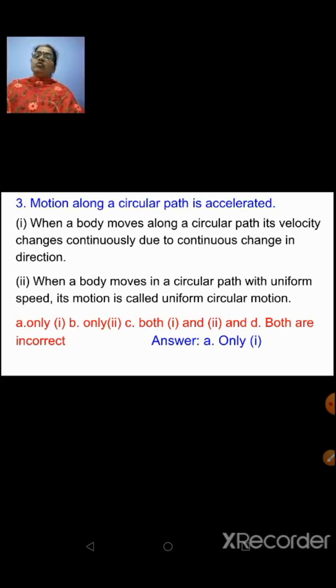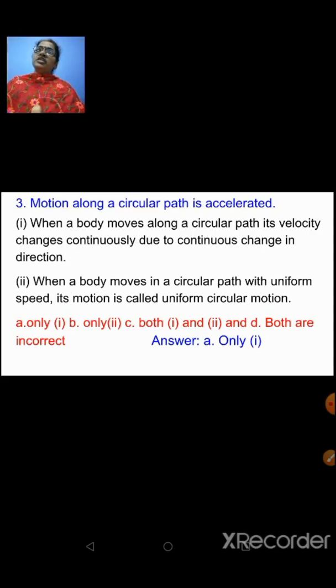So the answer would be option A, that is only point number 1. See, when you are answering such type of questions, you have to recall the definitions for the given keyword there. In this question, it is given motion along a circular path is accelerated. So you should know what is acceleration, change in velocity. What is velocity? Speed in a particular direction is what is called as velocity.